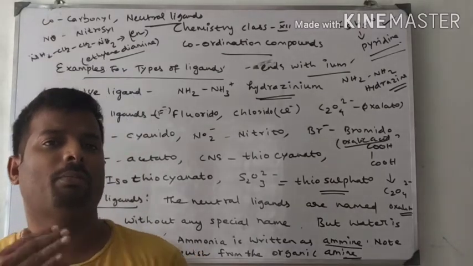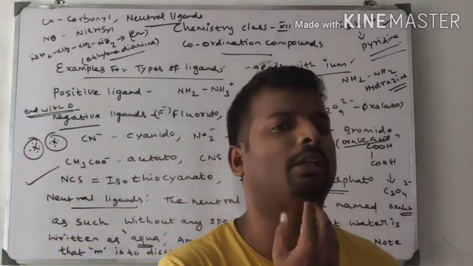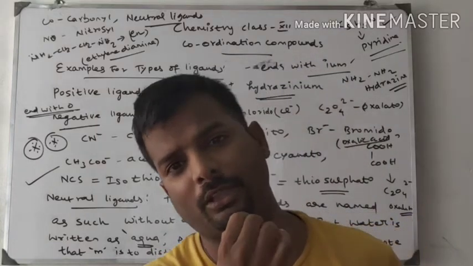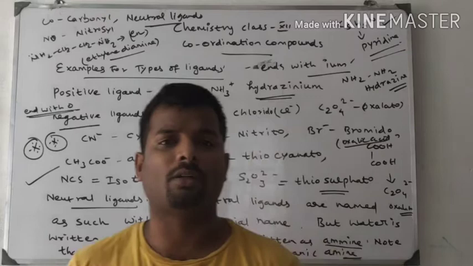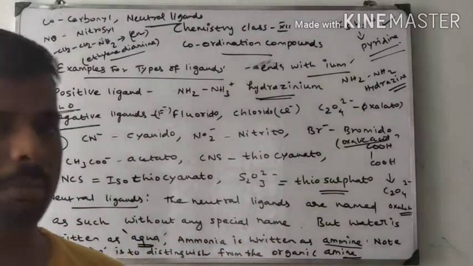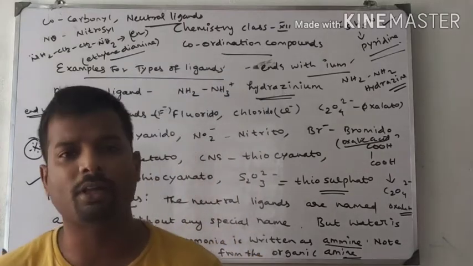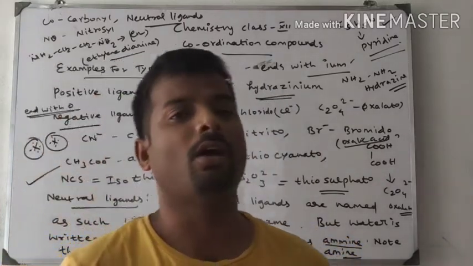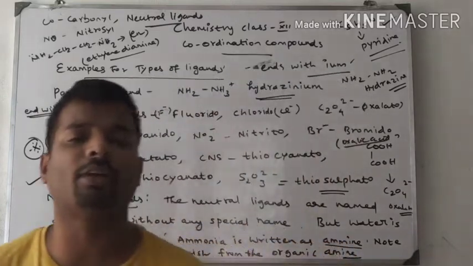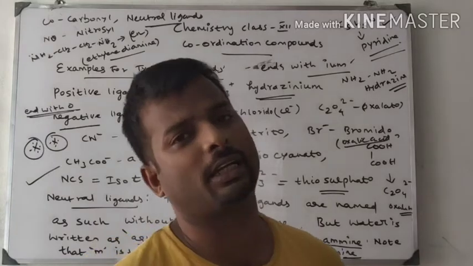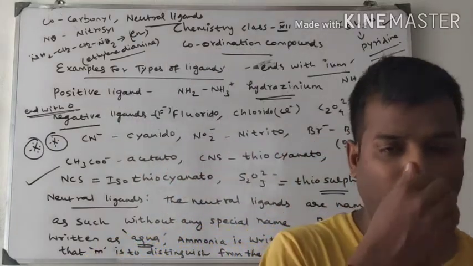The isomerism part is omitted. According to the modified syllabus, the isomerism part is omitted. Therefore, we start with bonding in coordination compounds. In bonding in coordination compounds, we have 2 topics: valence bond theory and crystal field theory. Already we discussed Werner coordination theory, which tells about the primary valency and secondary valency.